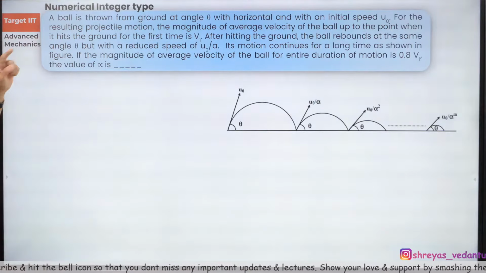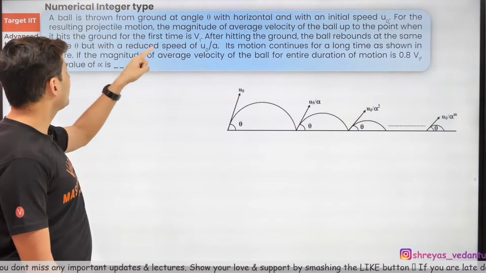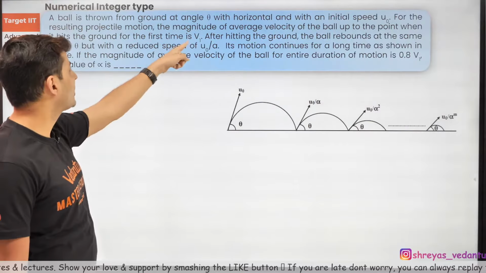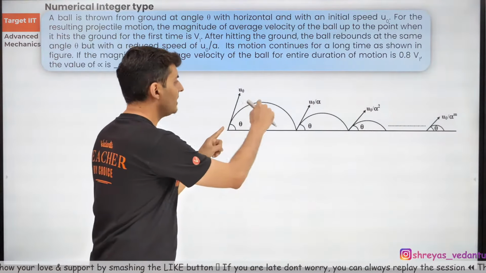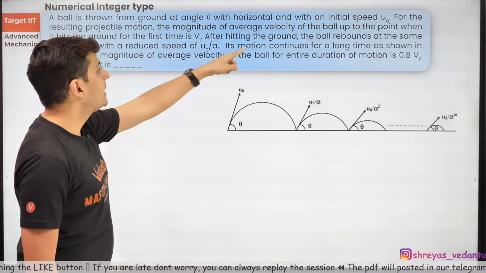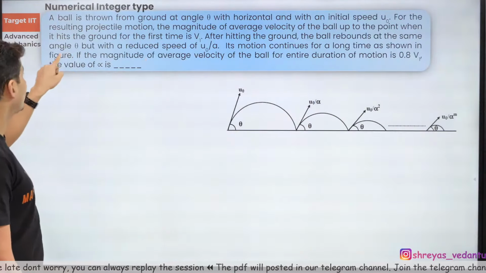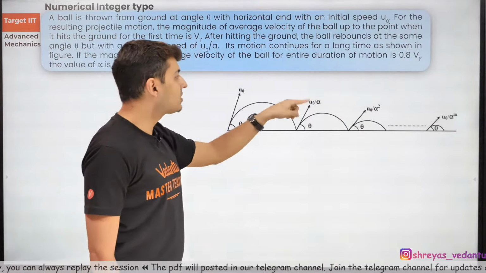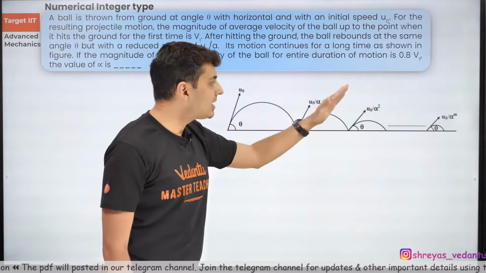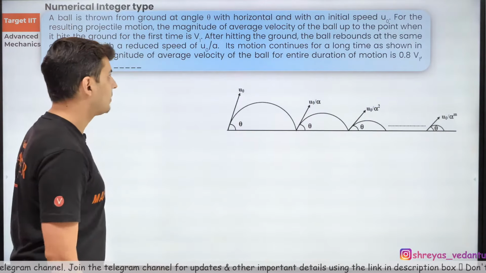Let's get going. A ball is thrown from the ground at some angle with the horizontal with some initial speed. For the resulting projectile motion, the magnitude of average velocity of the ball up to the point when it hits the ground for the first time is v1. So the average velocity for this much time, till this point, is v1. Then after hitting the ground, the ball rebounds at the same angle. You can see every time the angle is the same. The only thing that is different is the speed. The speed reduces by alpha: u naught by alpha, u naught by alpha square, u naught by alpha cube. So the speed keeps on reducing, but the angle is the same. It's a very peculiar rebounding kind of problem.